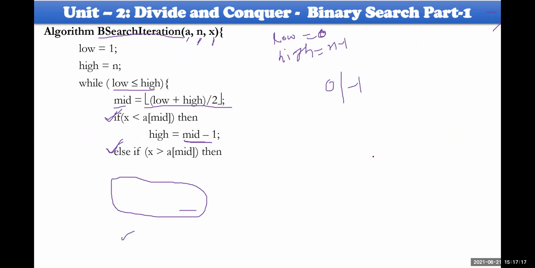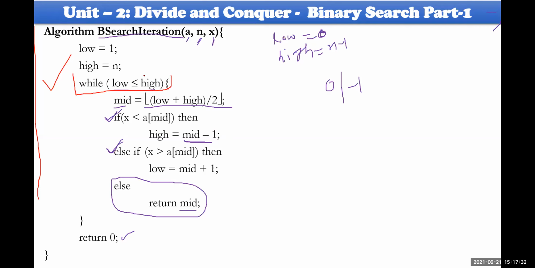For this binary search, we have used an iterative kind of approach. We have used this particular algorithm to implement in a parallel way. While low is less than or equal to high, otherwise low not equal to high, both are the same. We identify the mid element and check about this one, this one, and this one. If these two conditions are false, obviously you have to return the mid.